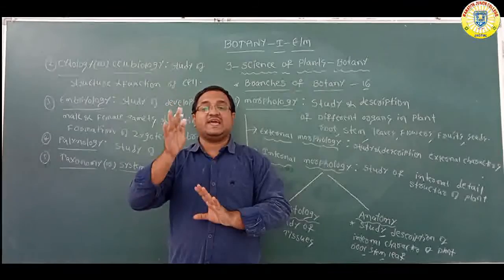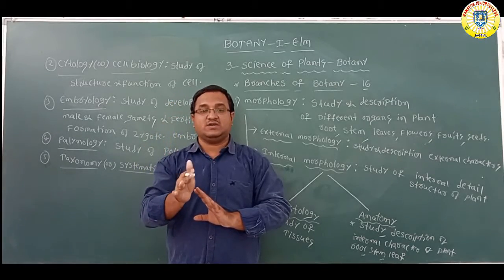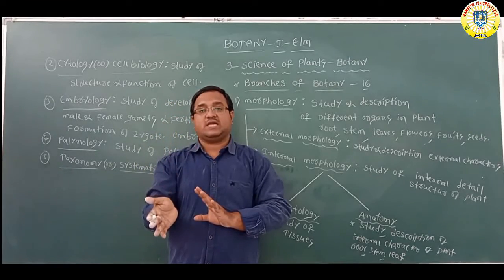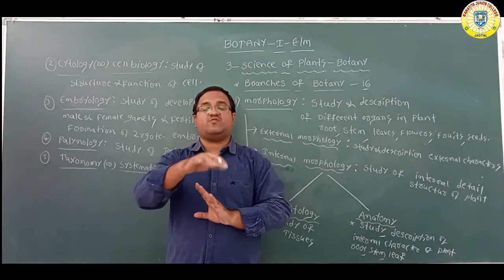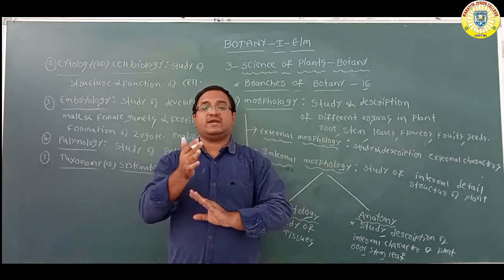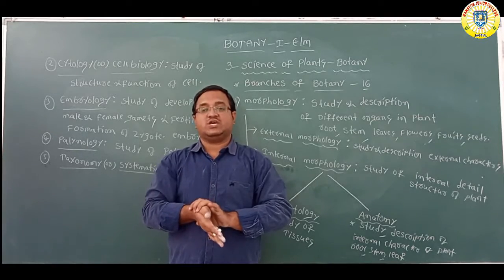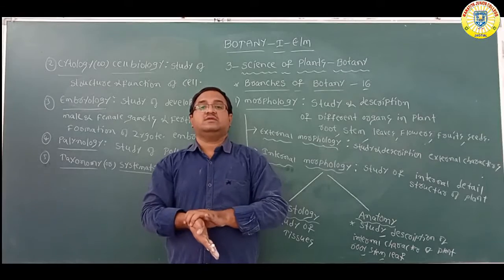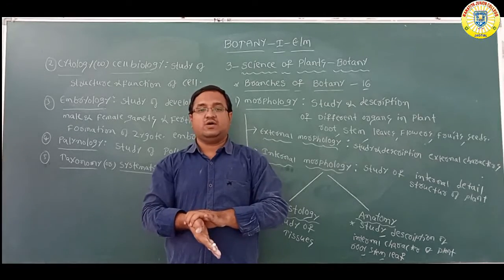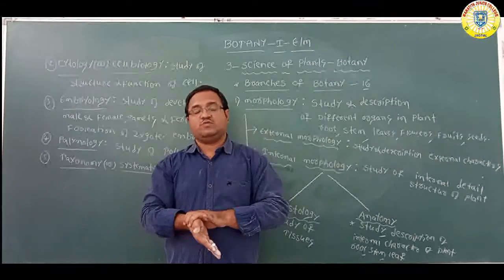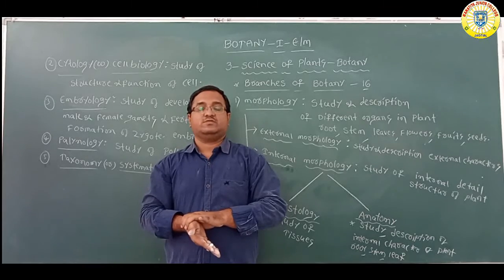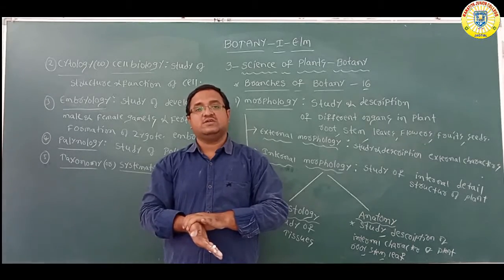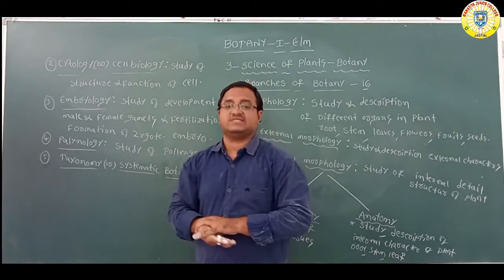So giving a particular scientific name to each and every organism is nomenclature. While writing scientific names, you should follow the rules provided by the ICBN, the International Board for Botanical Nomenclature. Each botanical name includes two parts: one is the genus name, another is the species name. That is also called binomial nomenclature, which was invented by the scientist Carolus Linnaeus.